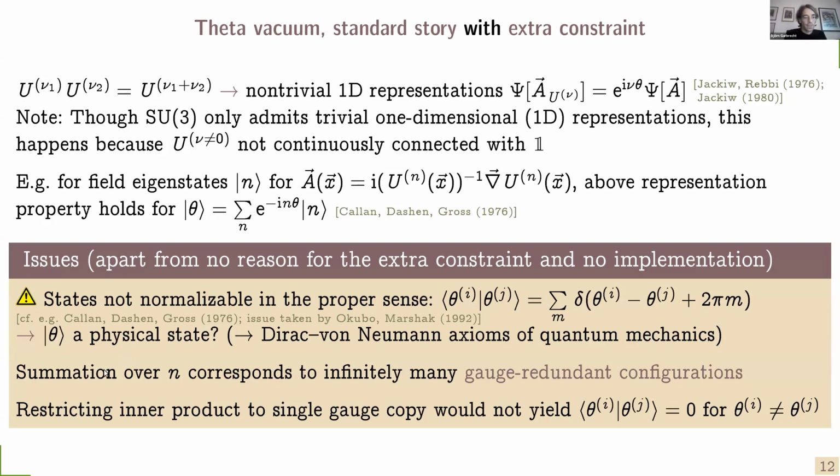Now, when one thinks about this for a moment, one sees that when calculating inner products from these states, the summation over n implies that in this inner product, we sum over infinitely many gauge redundant configurations. And this is at odds with the usual approaches to gauge fixing, where we aim to count each physically inequivalent configuration one time and one time only. One could attempt to naively restrict the inner product to a single gauge copy, but this would also not be acceptable because then the theta vectors would no longer be orthogonal.